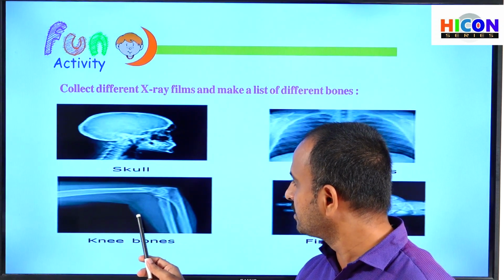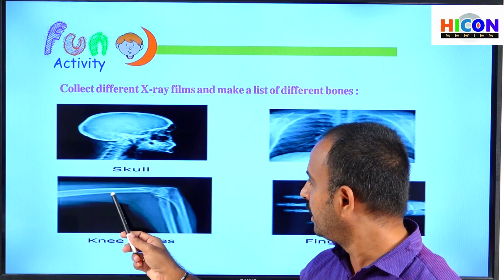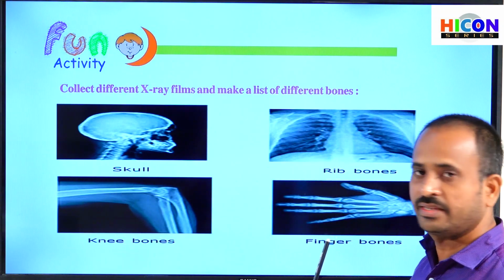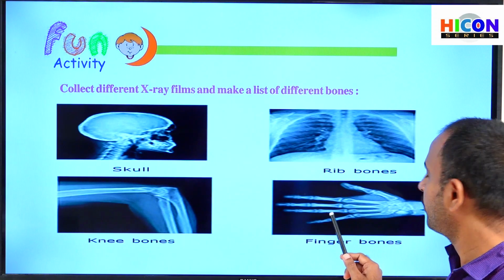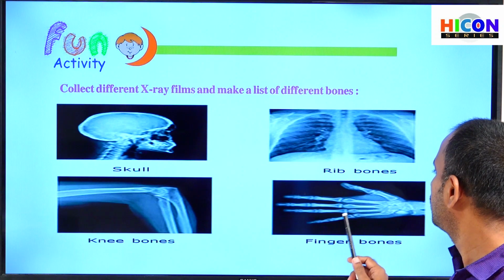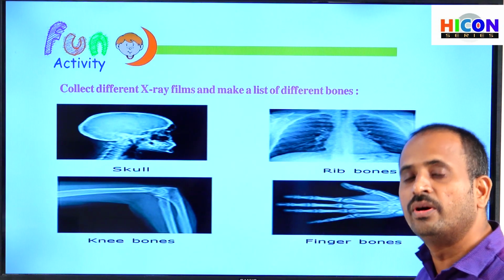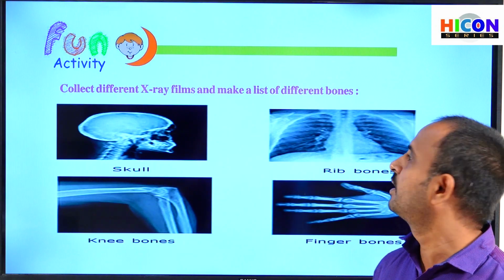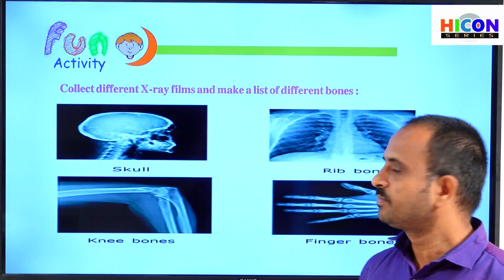And the third X-ray shows the knee bones, how the knee bone is joined, how long it is and what its size is. And the next X-ray shows finger bones, how the bones in our fingers are joined with each other. In this way, you can collect some more X-rays for different parts of our body. So this is another fun activity.